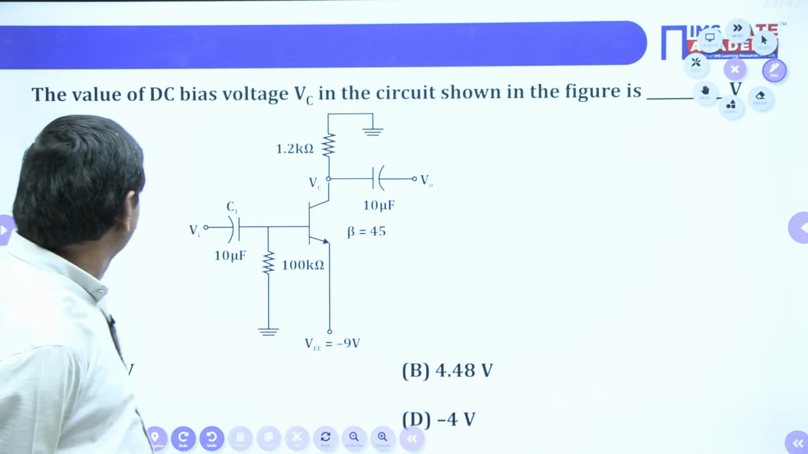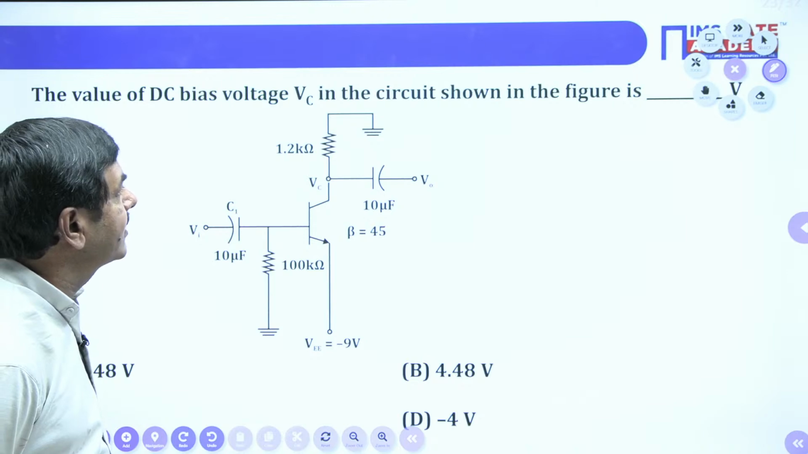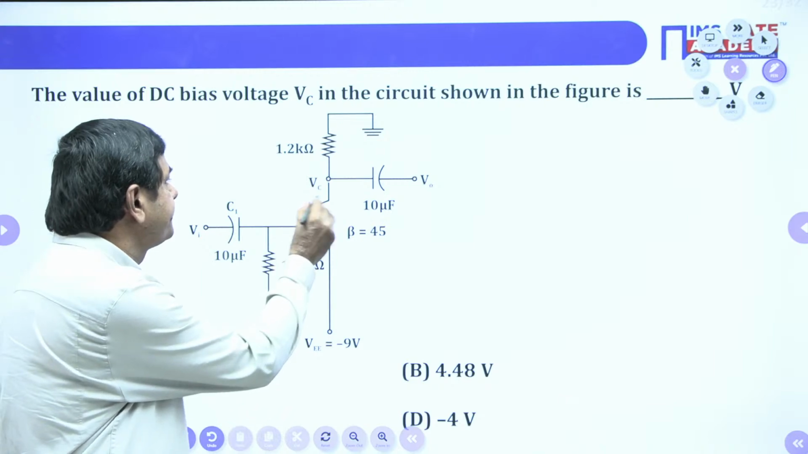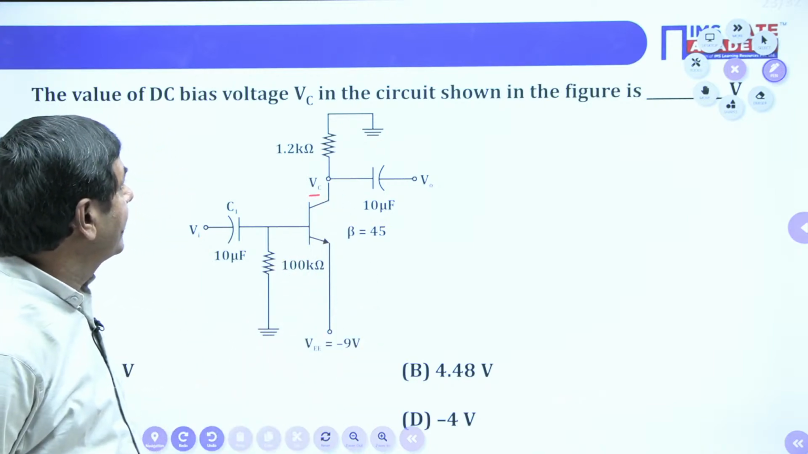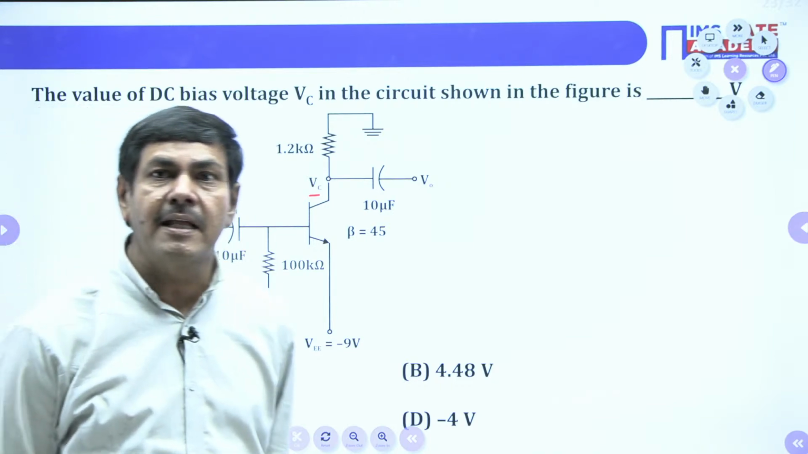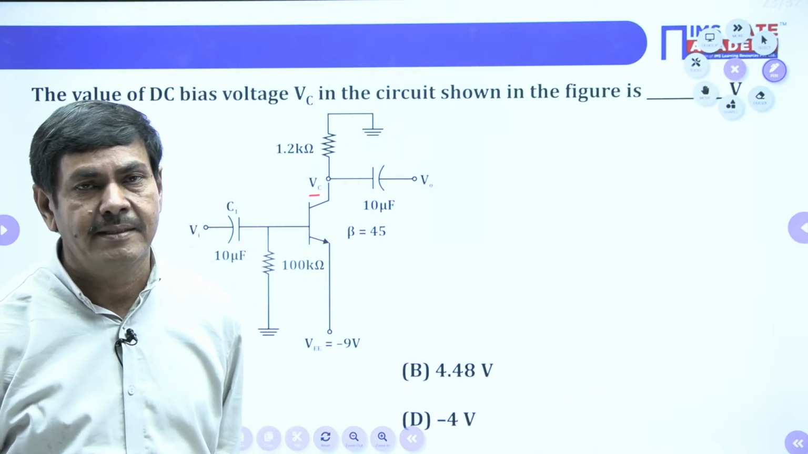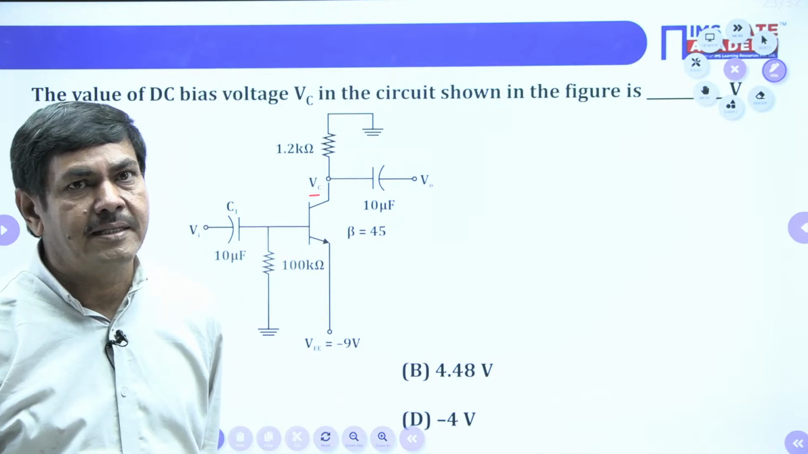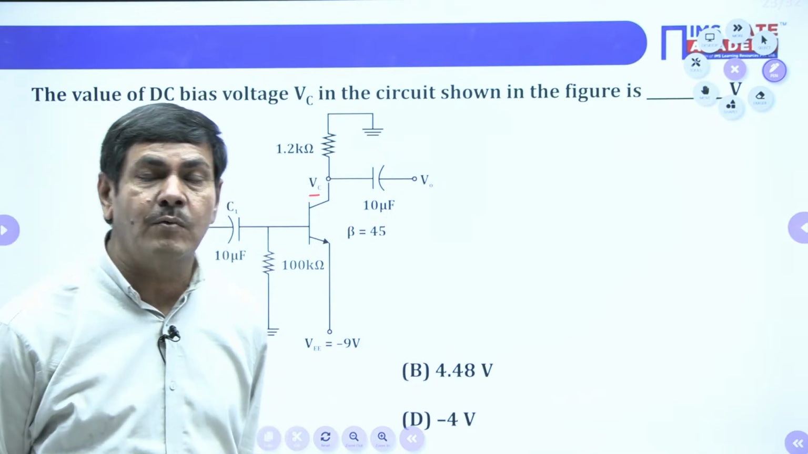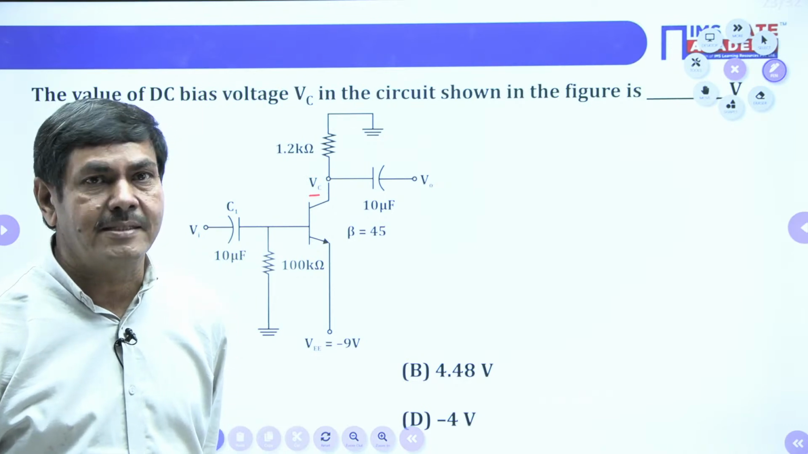The question is what? The value of DC bias voltage VC in the circuit shown in the figure is dash. It is asking this VC value. Beta is given 45. Capital VC, collector voltage, means under DC analysis only it is asking to measure the voltage. They are not asking any AC analysis directly in the problem. Collector voltage we can find under DC analysis only.